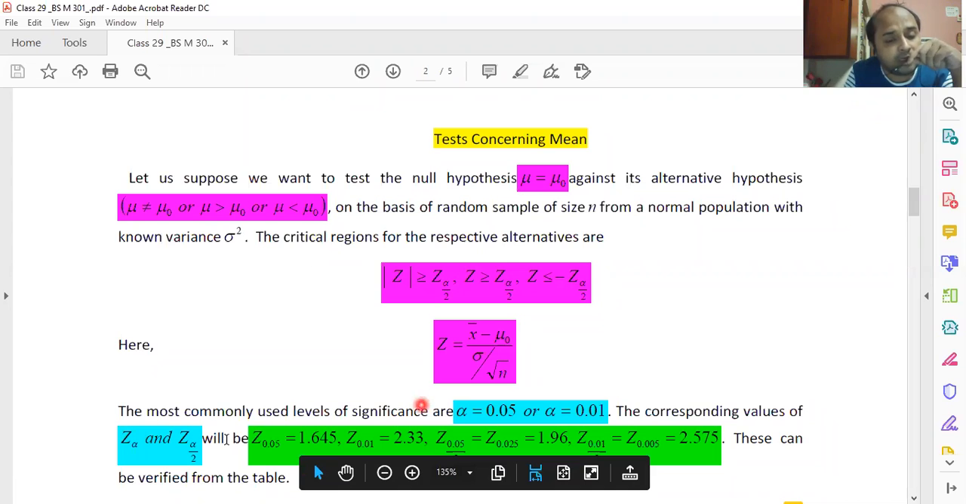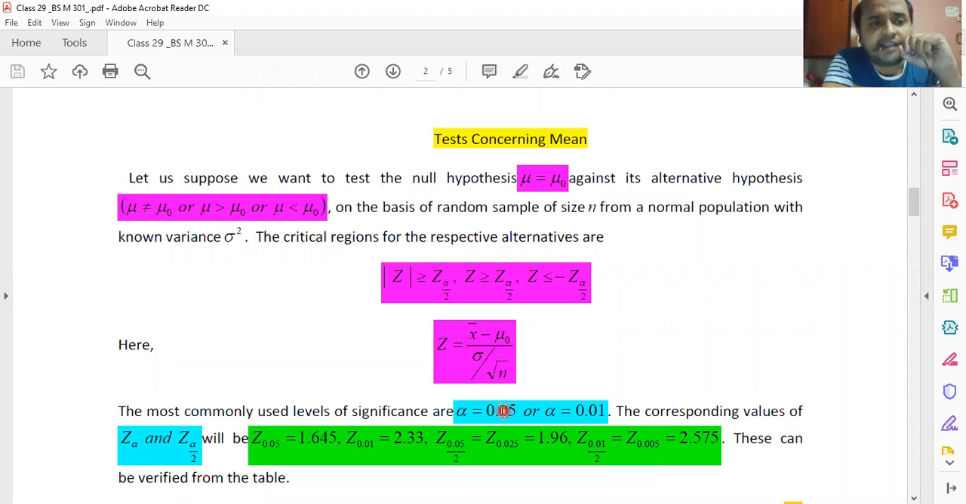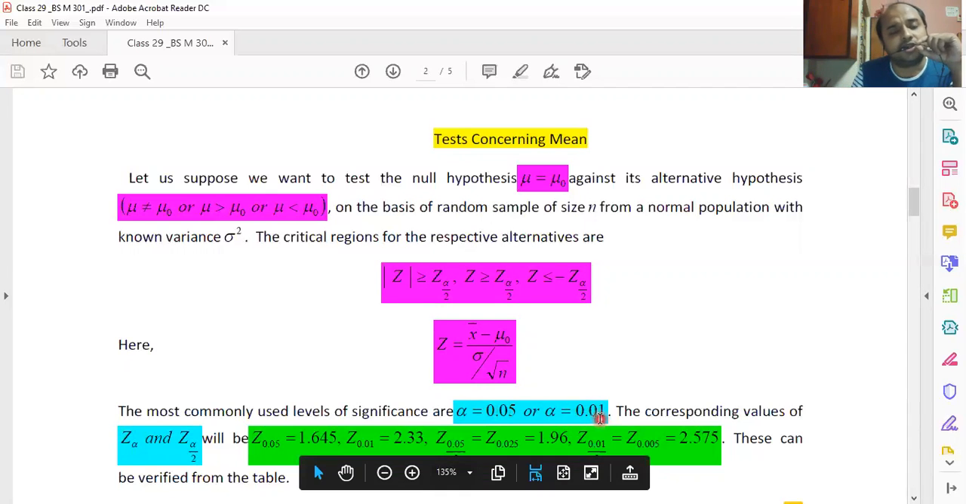The most commonly used level of significance is alpha equal to 0.05. That means you are considering that there is a 5% chance that you are prone to type 1 error, or sometimes we consider this to be 1%. These are the universally accepted levels of significance. We do the statistical calculations on the basis of this level of significance.